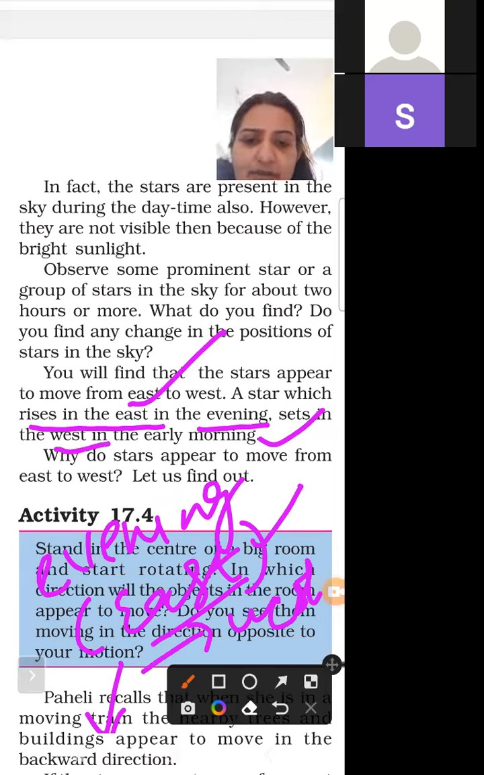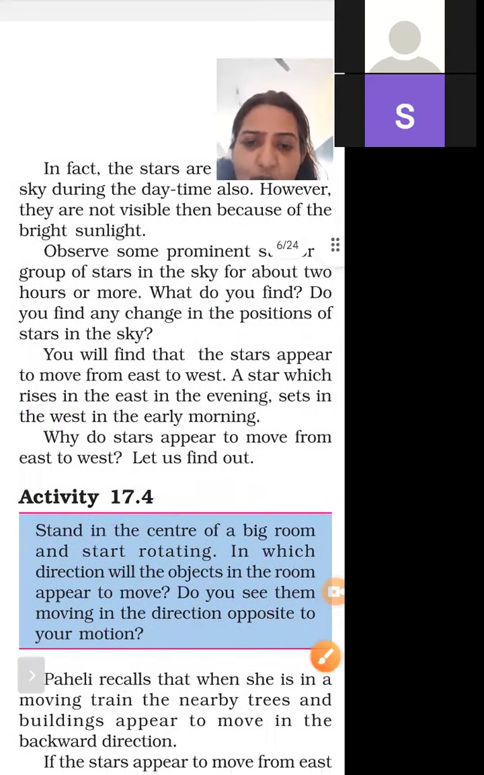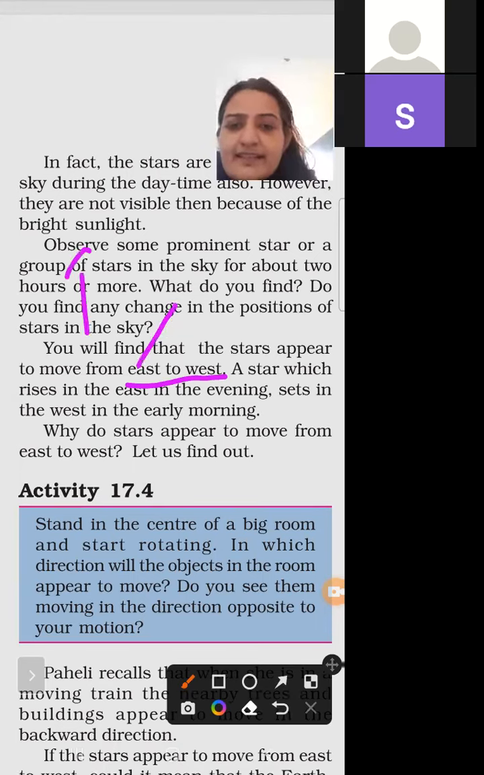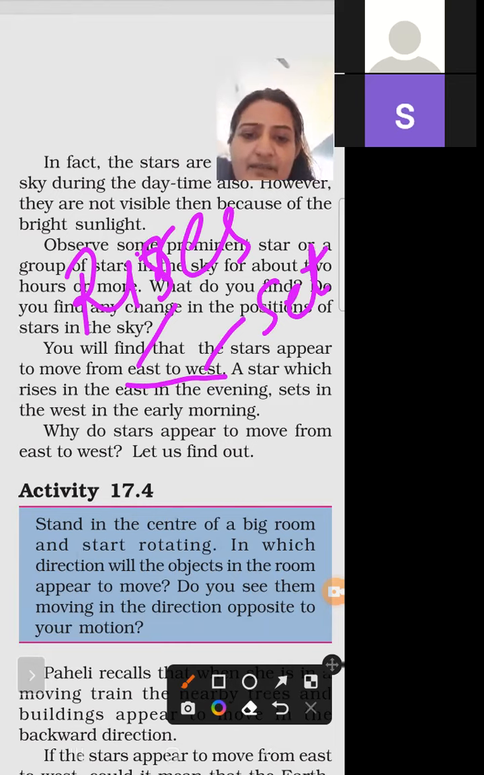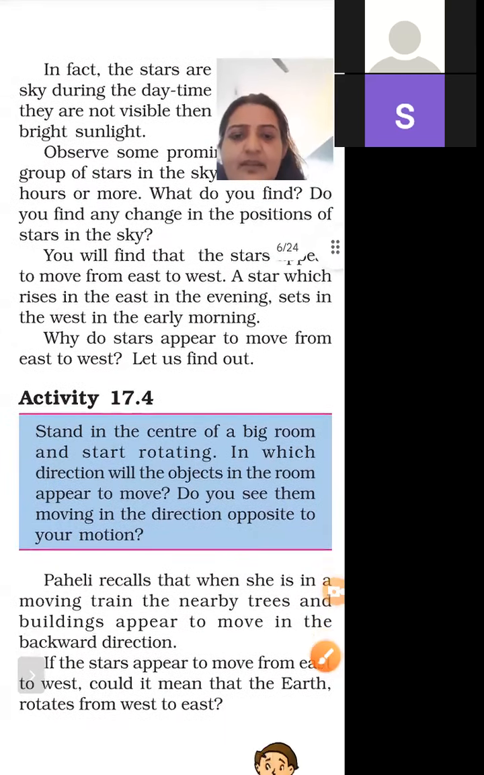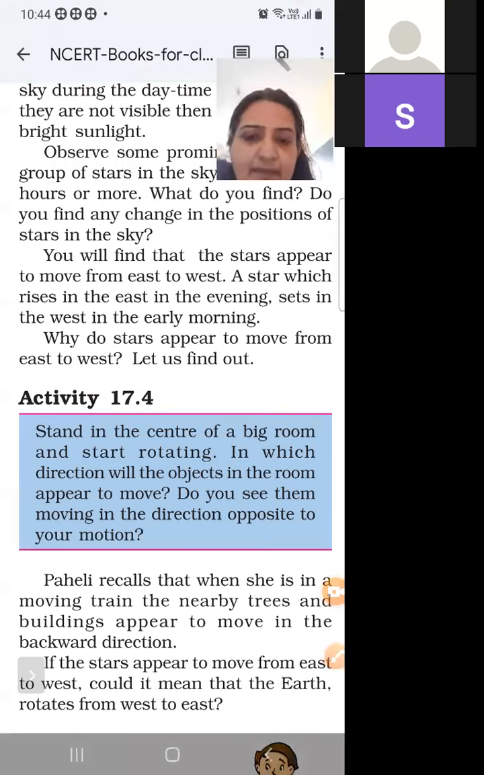So why do stars appear to move east to west? In which direction do they move? East to west. They rise in the east and they set in the west. So why do stars move from east to west? We are explaining it with the help of an activity.